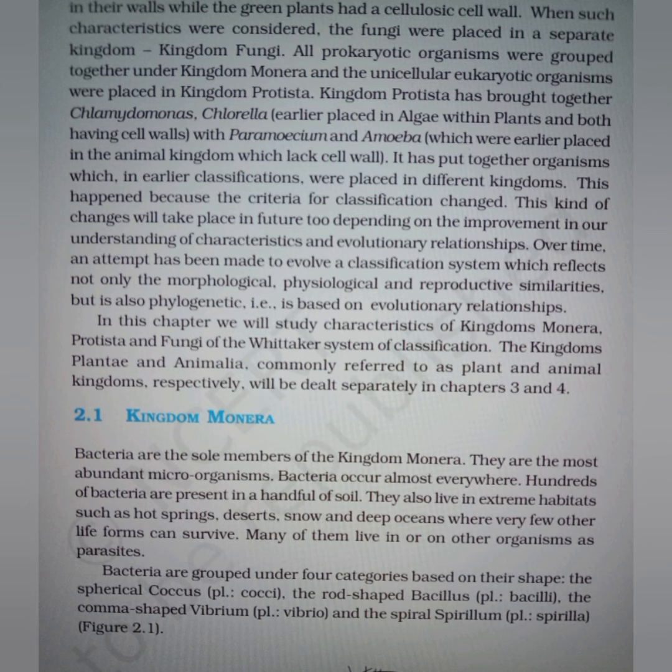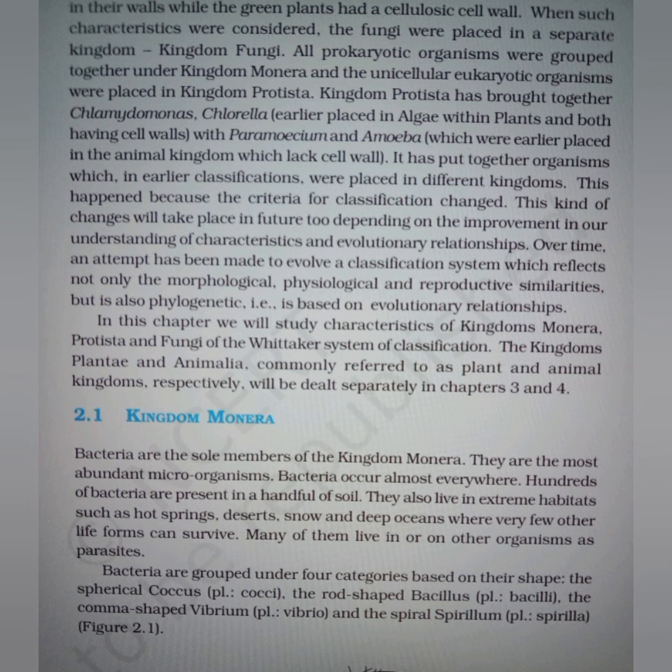Kingdom Protista has brought together Chlamydomonas and Chlorella, earlier placed in algae within plants and both having cell walls, with Paramecium and Amoeba, which were placed in the animal kingdom, which lacked cell walls. It has put together organisms which, in earlier classifications, were placed differently. This kingdom of changes will take place in future too, depending on the improvement in our understanding of characteristics and